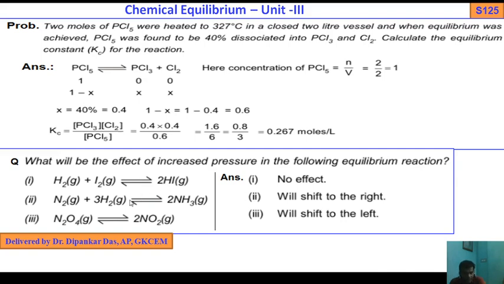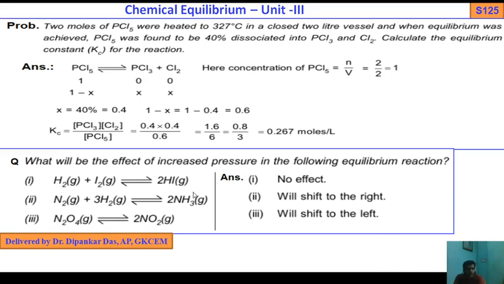Will shift to the right. Why? Because here 1 mole plus 3, 4 moles, here 2 moles, so equilibrium will shift in the direction where the number of moles is least, and will shift to the left because here the number of moles is 2. So in the product side, the forward side, is 2, so equilibrium will shift toward the backward direction to minimize or neutralize the effect. So equilibrium will shift to the left.